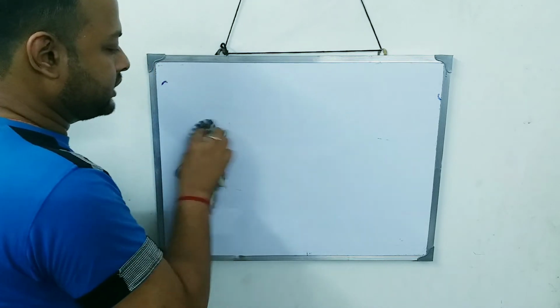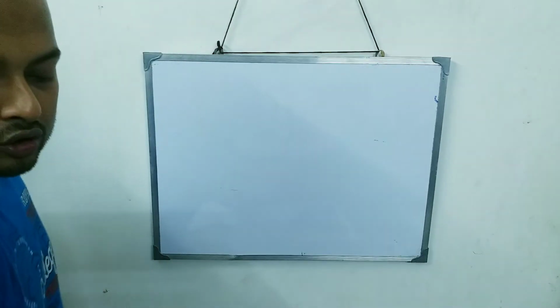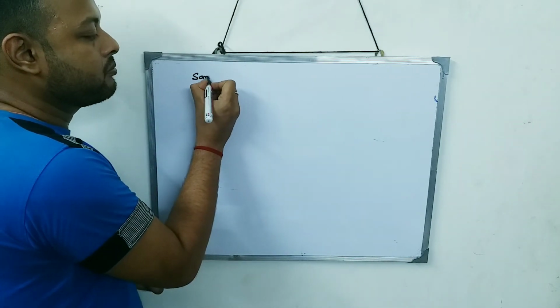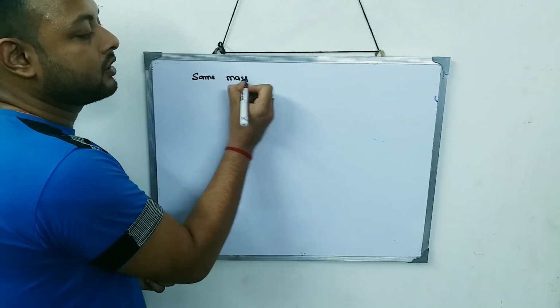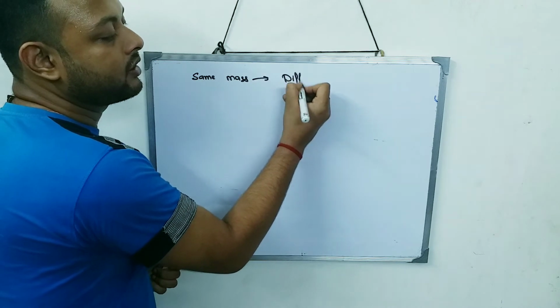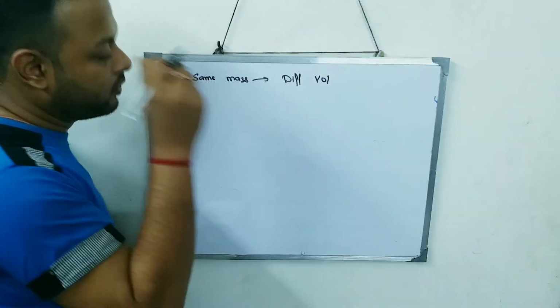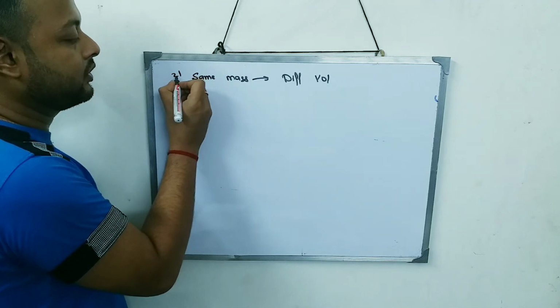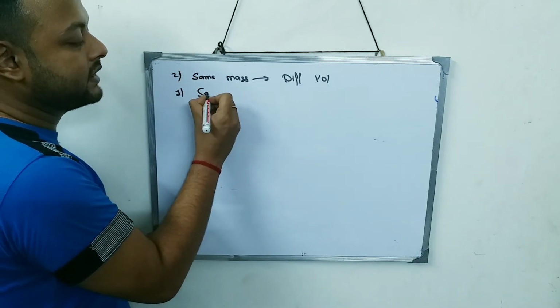Now, next concept. So all these things, if you see, same mass, different volume. This was the second scenario, and the first scenario was same volume.